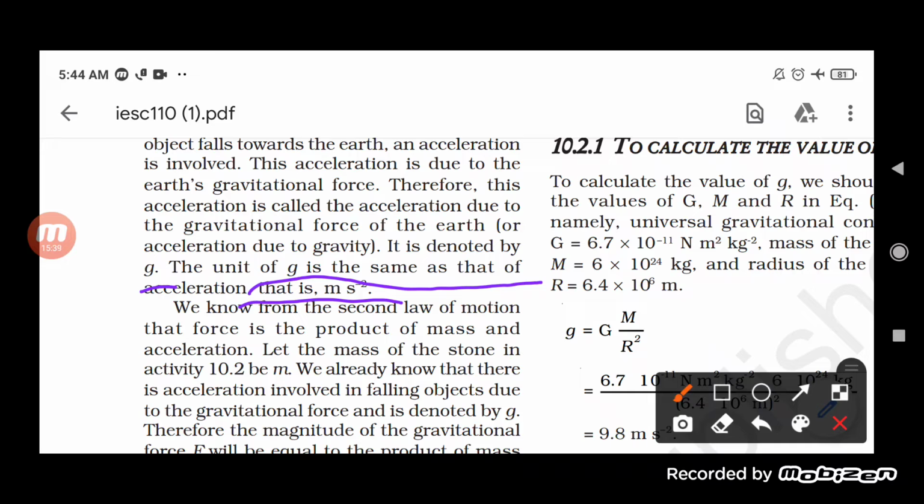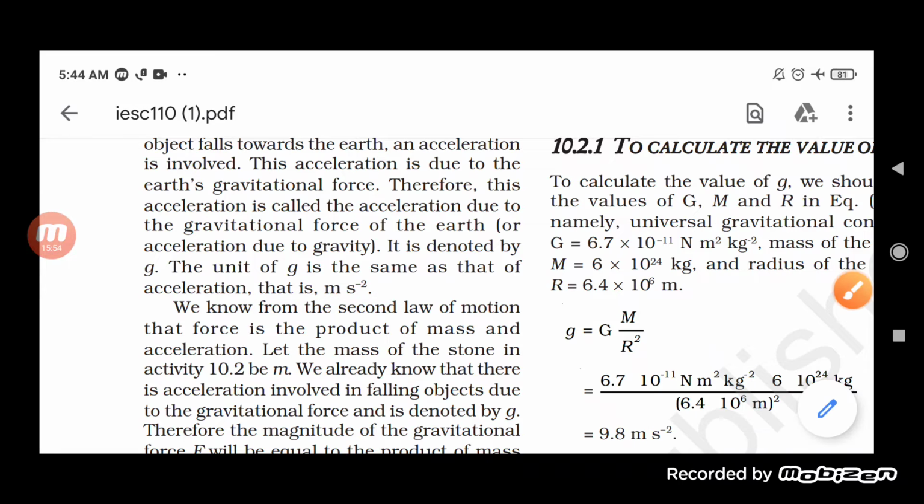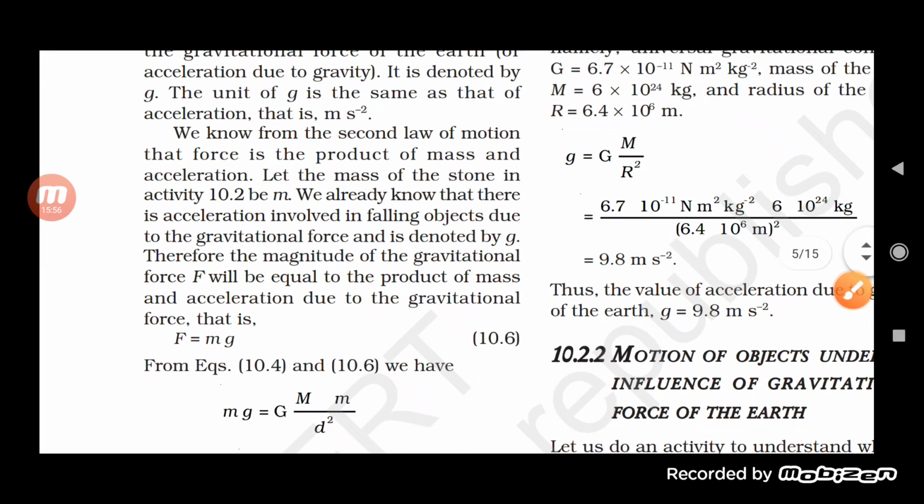Now, according to the second law of motion, students, we know that force is equal to the product of the mass and the acceleration. Let us assume that we have thrown an object which has a mass small m.